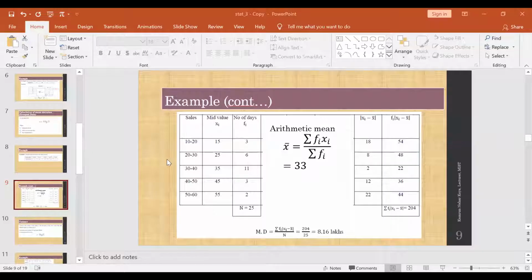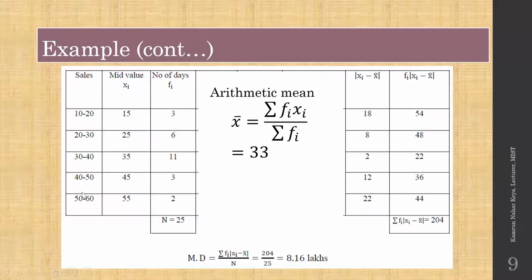Here is the whole picture of the data. You have these classes and this frequency. At first you take the mid value for each range. After that you need the arithmetic mean x bar, because in the formula there is an arithmetic mean.